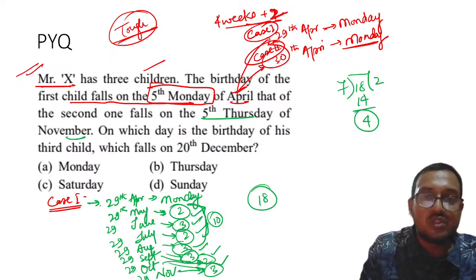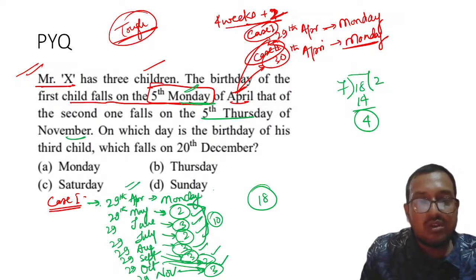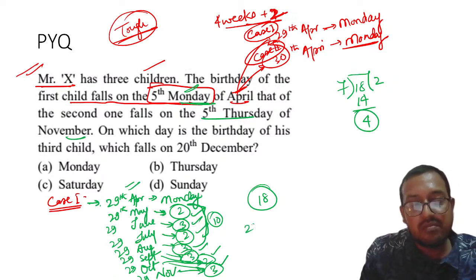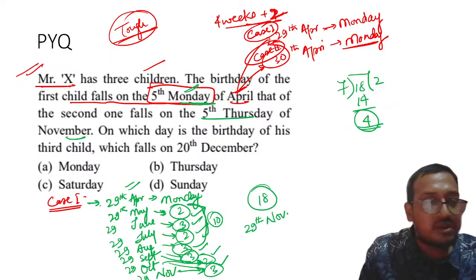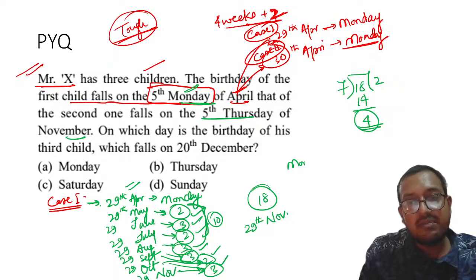So my dear students, you know that the 29th of April is Monday, right? Let me count the 29th of November, 4 days after Monday. So Monday, then Tuesday, Wednesday, Thursday, Friday, right?